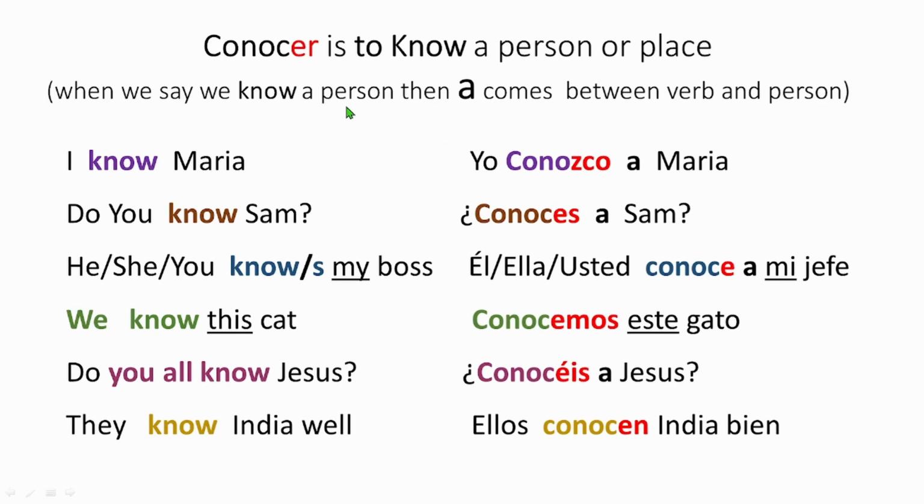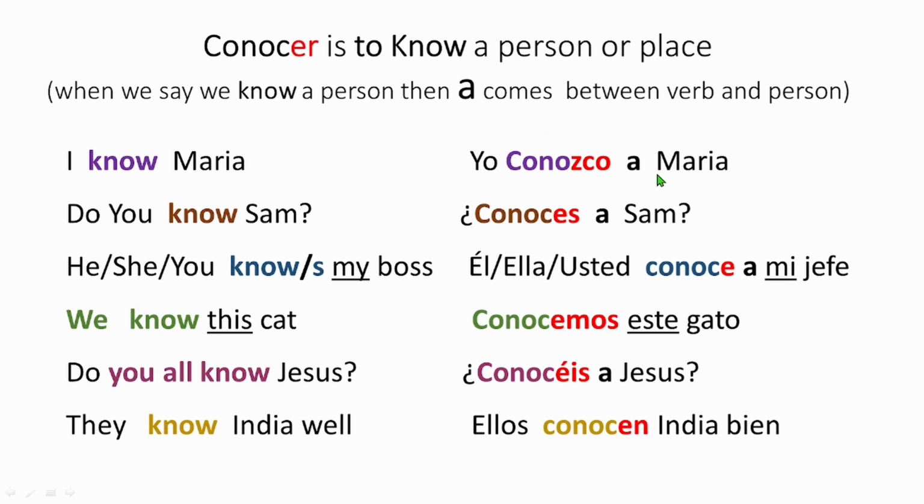Right, now let's see some sentences. When you say I know Maria, you say yo conozco a María. Yo conozco is I know, and Maria is Maria, okay? You may be thinking, why the a here? It's because whenever you say you know someone and it's a human being, then we always put a.